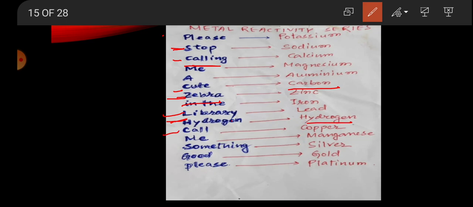Then C for copper, M for mercury, S for silver, G, good, for gold. Please, platinum. So: please stop calling me cute zebra in the library. Hydrogen as it is. Call me something good please. Potassium, sodium, calcium, magnesium, aluminium, carbon, zinc, iron, lead, hydrogen, copper, mercury, silver, gold, platinum.